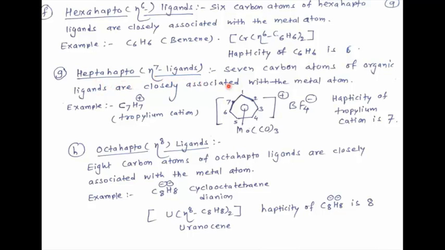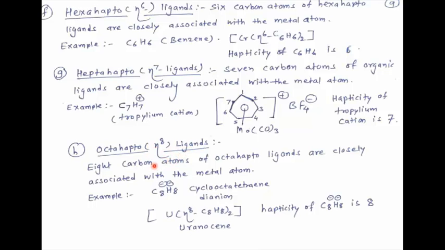hepta, eta-7 ligands. So in this case, 7 carbon atoms of the organic ligand are closely associated with the metal atom. Example, tropylium cation. So this is the tropylium cation. So 7 carbon atoms are attached to molybdenum in this organometallic compound. So the hapticity of tropylium cation is 7. Then see next one,